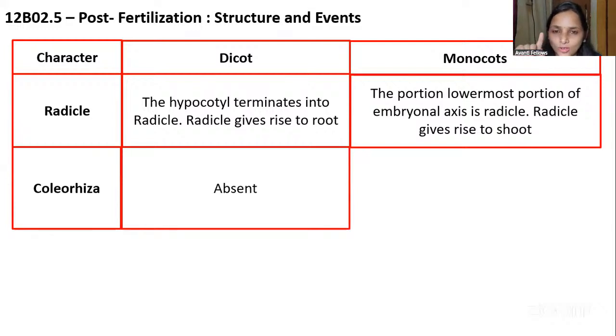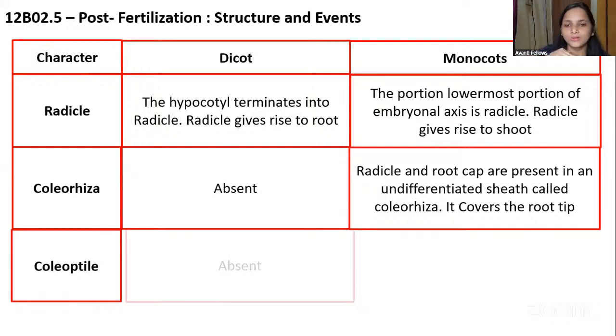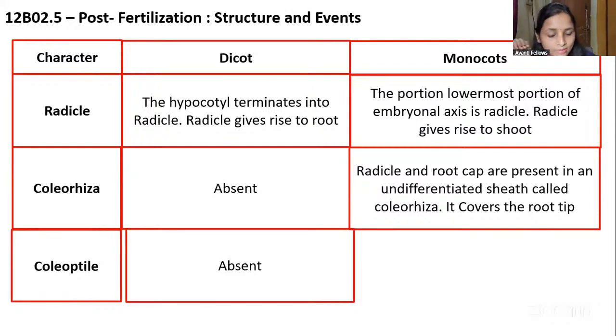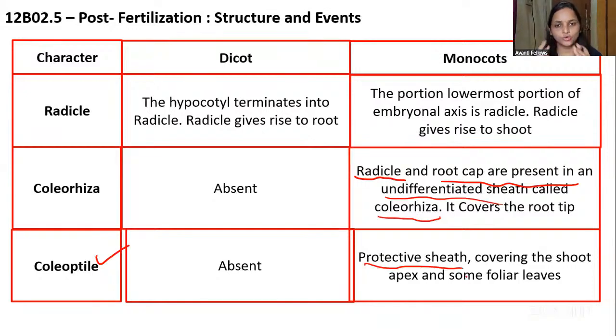Coleorhiza, where did we study coleorhiza? We studied coleorhiza in the monocotyledon, right? In the monocotyledon, the shoot is covered by the coleoptile and the root is covered by the coleorhiza, right? I'm just revising, guys, what we studied in the last class. So the radicle root cap is covered by an undifferentiated sheath called the coleorhiza, for protection. Then the coleoptile is a protective sheath covering the shoot. We studied both only in the monocotyledon, whereas they are absent in the dicotyledon.